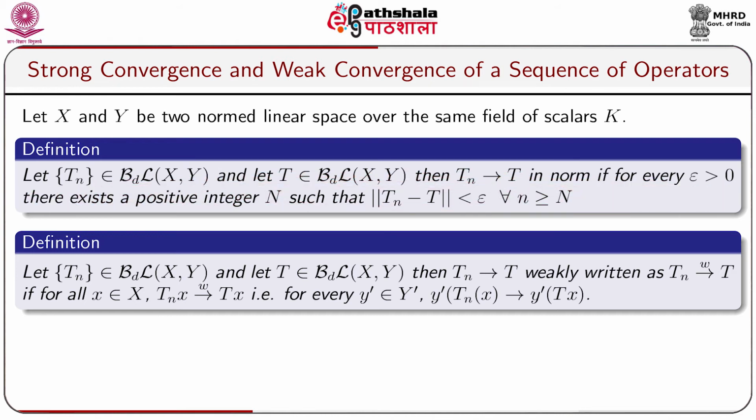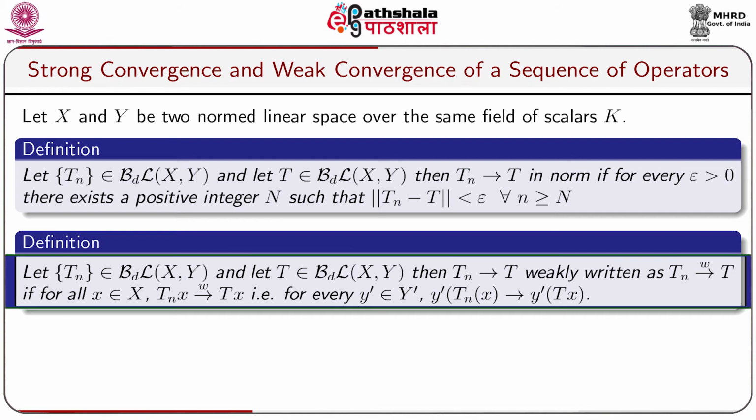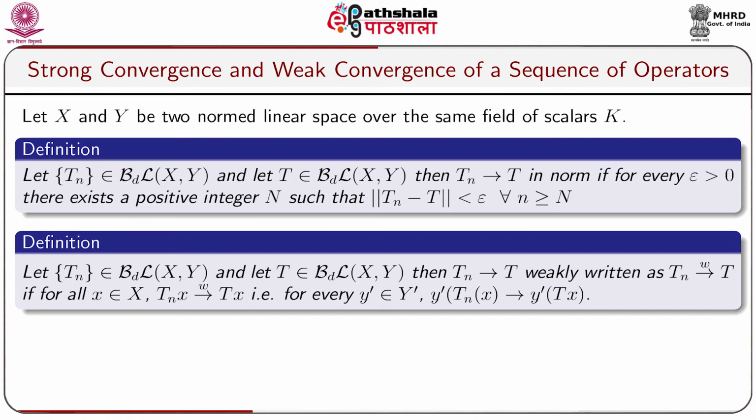Let us take another definition. Let the sequence Tn belong to BL(X,Y) and let T belong to BL(X,Y), then Tn converges to T weakly, written as Tn goes to T weakly, if for all x belongs to capital X, Tn x converges to Tx weakly. That means for every y dash belongs to capital Y dash, y dash Tn x converges to y dash Tx.